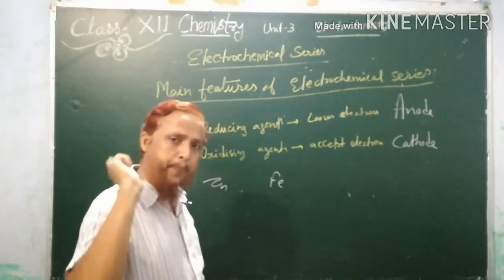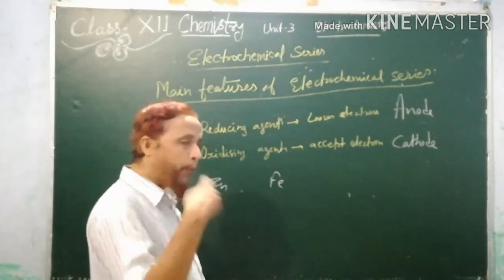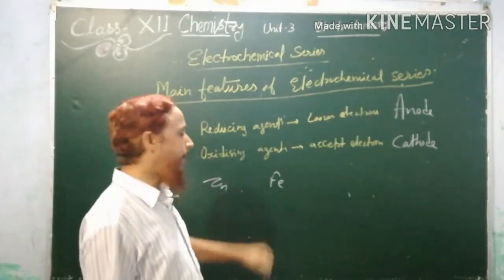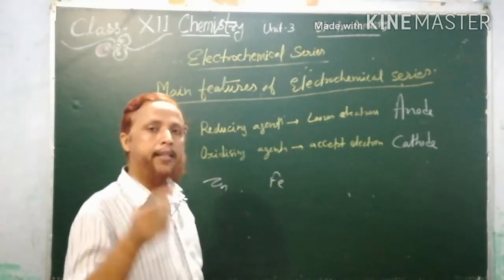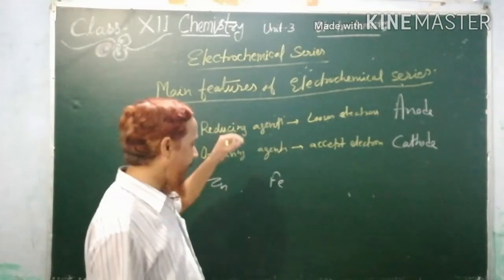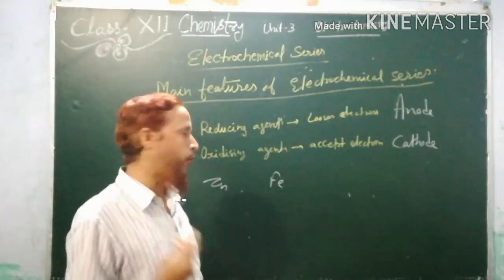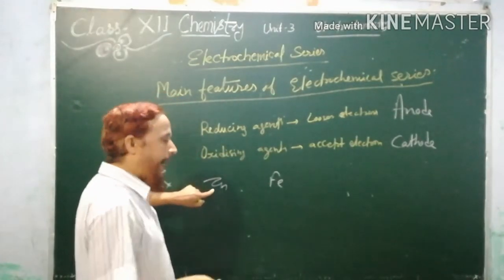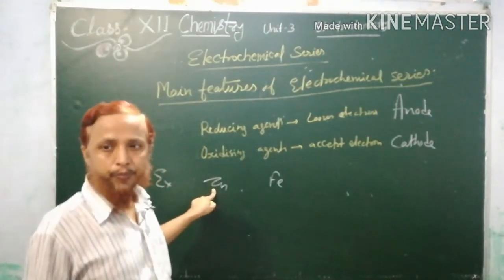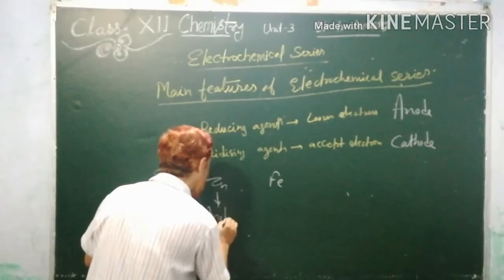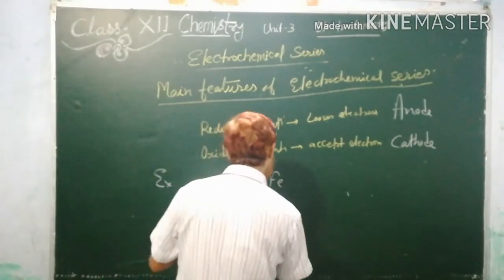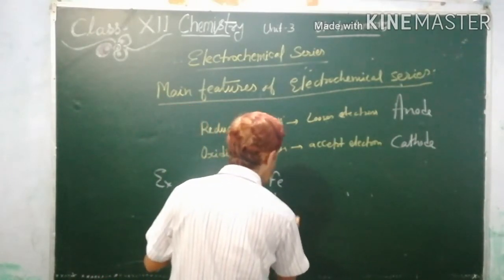there is a very simple concept. Find the position of these metals. Those on the top will be used as anode, and those on the bottom will be used as cathode. So zinc is found above iron, so zinc will be used as anode and iron will be used as cathode.